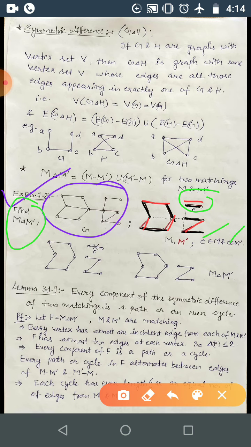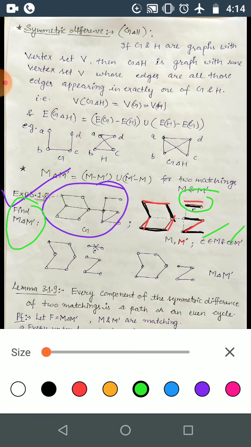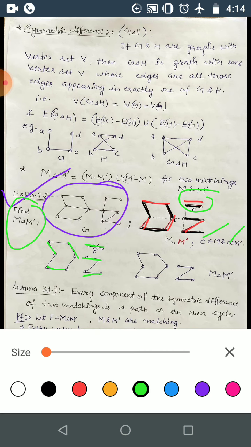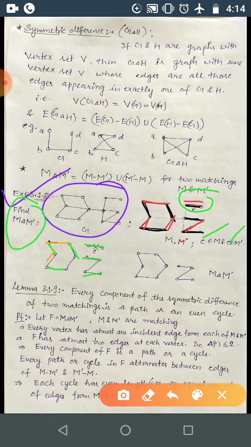So these are the edges of M, that is this one and this one, and the matching edges from M dash are given by this one and this one. This is present in both, so we will discard it. Okay, so we will not take this one. So the final answer will be this one, correct? So that is the symmetric difference between two matchings, M and M dash.